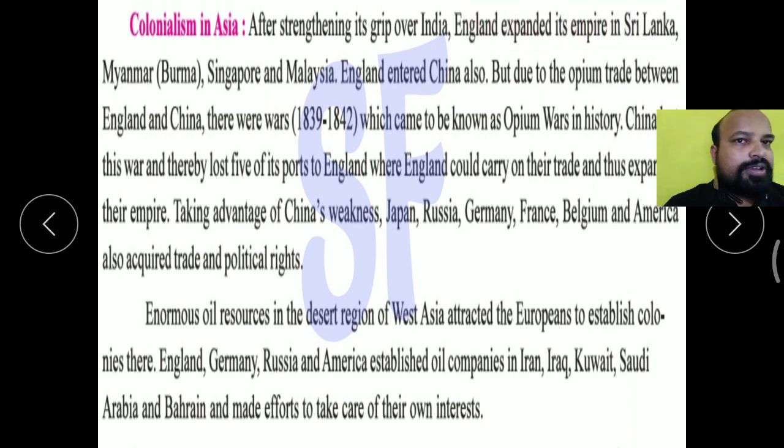After strengthening its grip over India, England expanded its empire to Sri Lanka, Myanmar, known as Burma, Singapore and Malaysia. These countries also came under European rule after India. England entered China also.